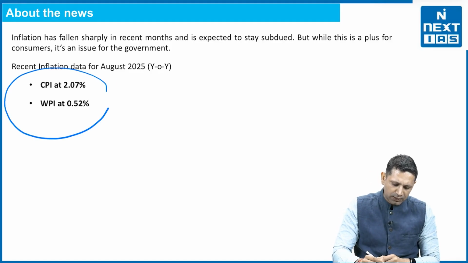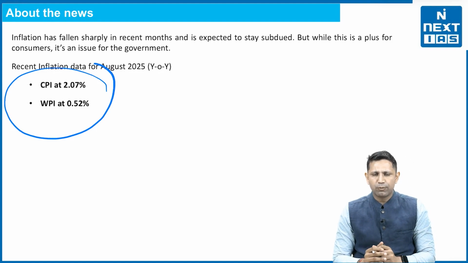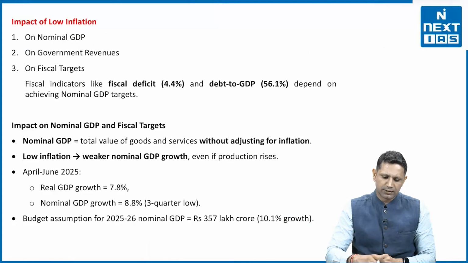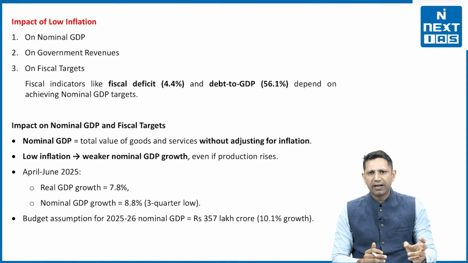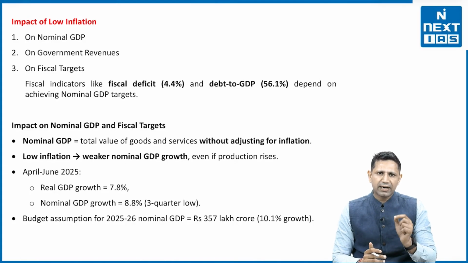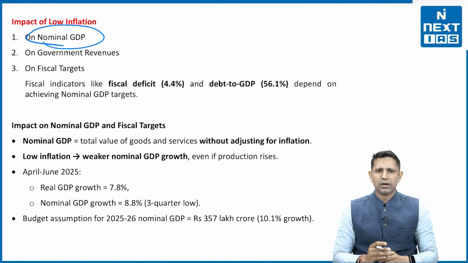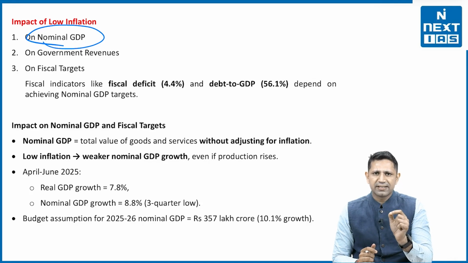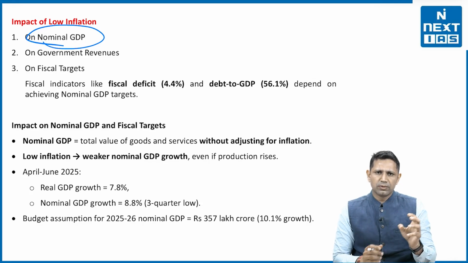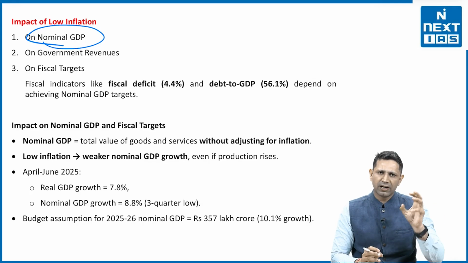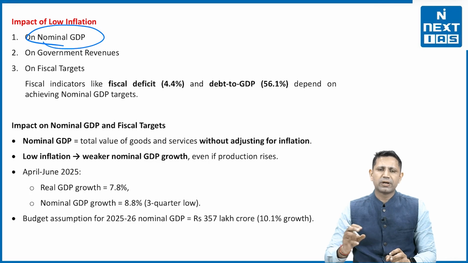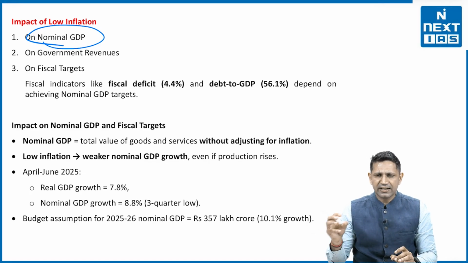Now for the information part, the CPI and the WPI for the month of August were 2.07% and 0.52%. Now let's see the impact. Whenever inflation is low, it is directly going to affect the nominal GDP, because GDP is of two types: one is the real GDP, second is the nominal GDP. The real GDP is inflation adjusted GDP. That means when we remove inflation and then state the GDP, that will be our real GDP. What is nominal GDP? What we calculate normally, in which inflation is added in that GDP.